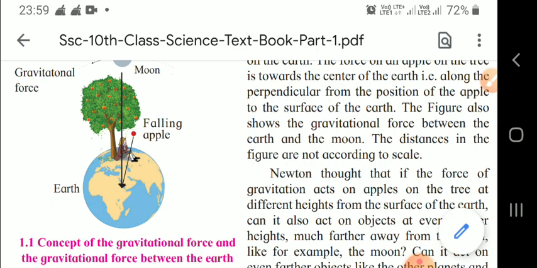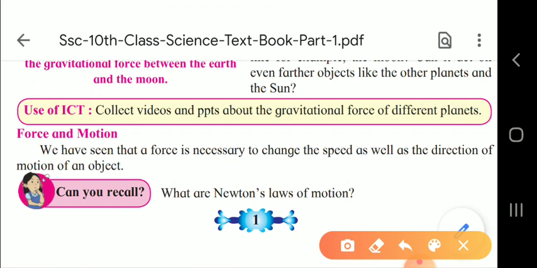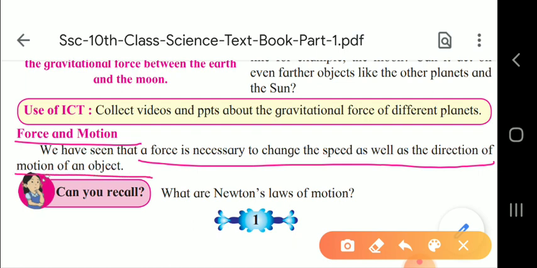First is force and motion. Let us see what is force and what is motion. In this heading we are going to study that a force is necessary to change the speed as well as the direction of motion of an object. This you have to note down, children. It is an important point. So this point you have to learn. A force is required to change the speed as well as the direction of the motion.